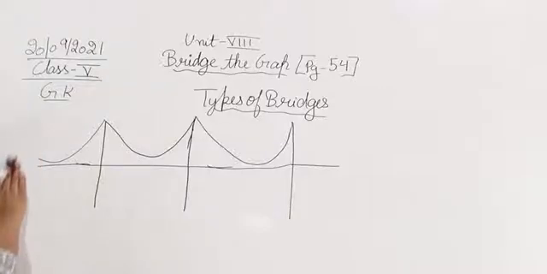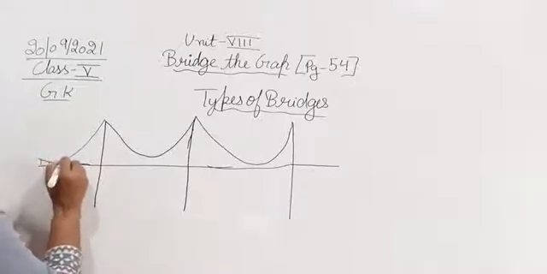Now it is not like this only, so they are connected with wires here.